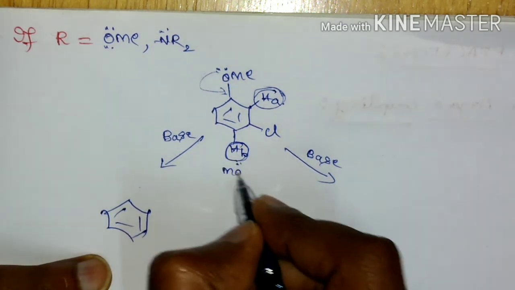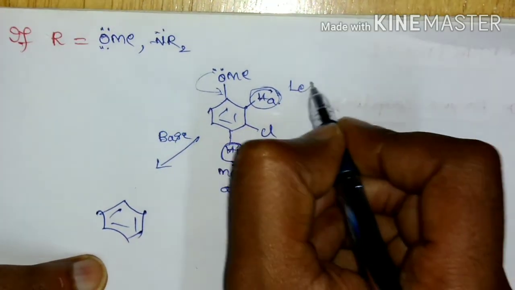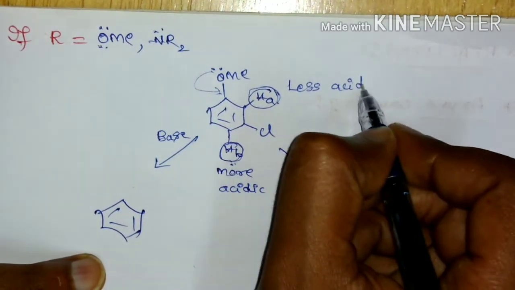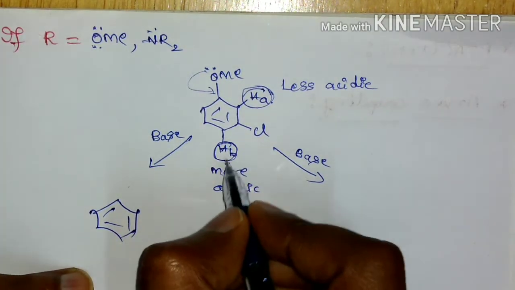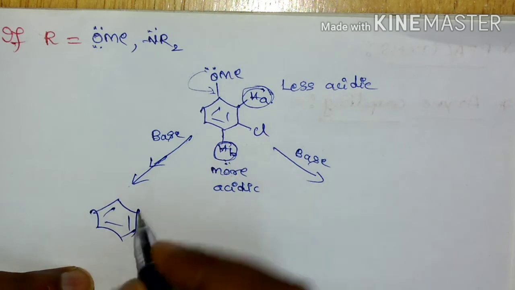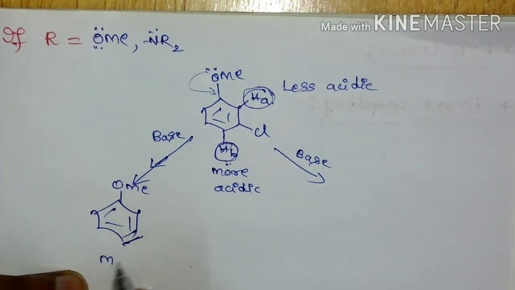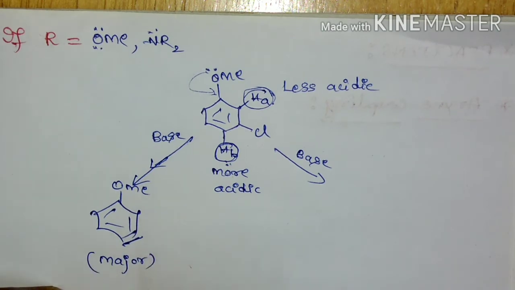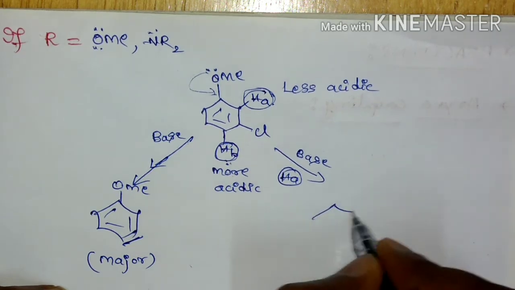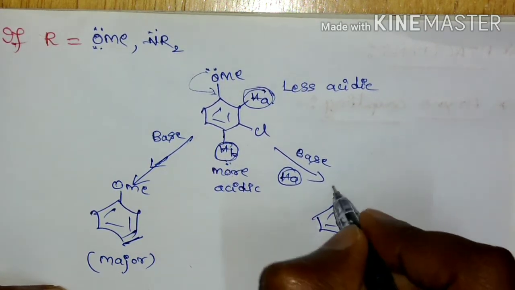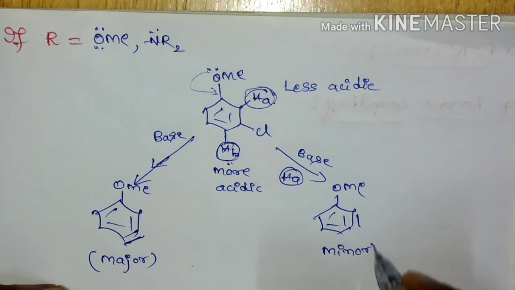So in this case this will be more acidic, this is somewhat less acidic. Okay. Now whatever the removal of this Hb proton will lead to the major product, and whatever the Ha proton I am going to remove, that will be the minor product.